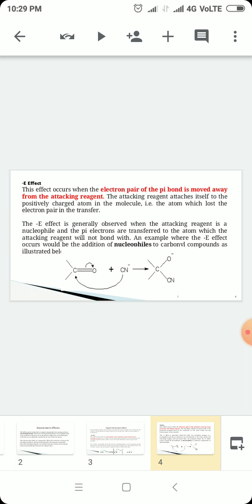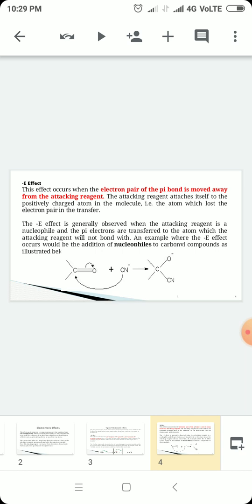In E plus, those conditions occur; here the reverse condition occurs. The attacking reagent attaches itself to a positive charge. In case of plus E effect, the negatively charged atom of the molecule attaches to the attacking reagent. Okay, that is the atom which gained the electron pair in the transfer.